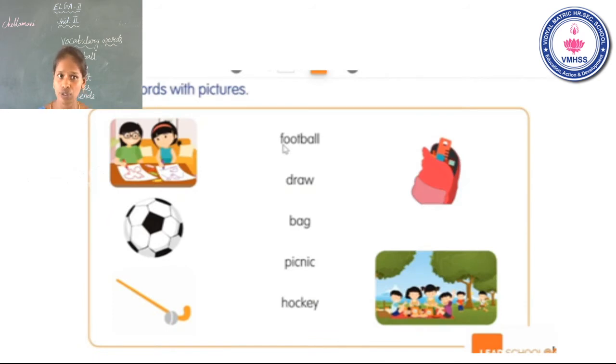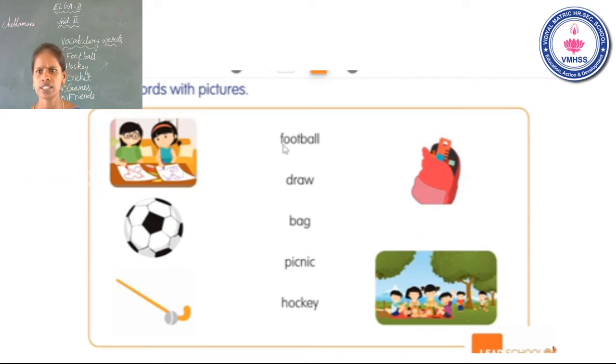Okay, this is your activity, students. Match words with pictures. They given pictures and given words also. You can match the words with correct pictures.